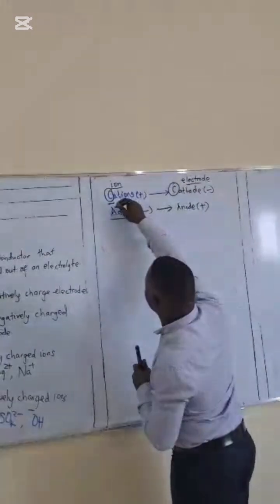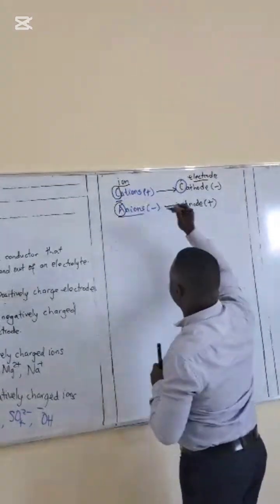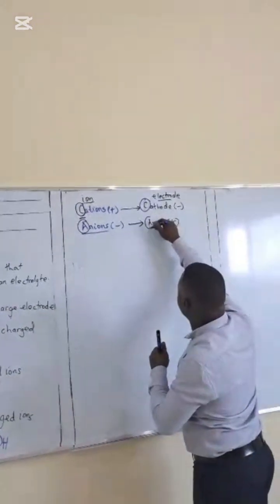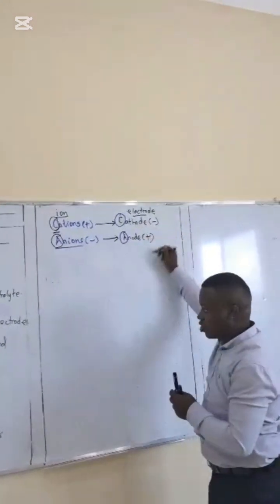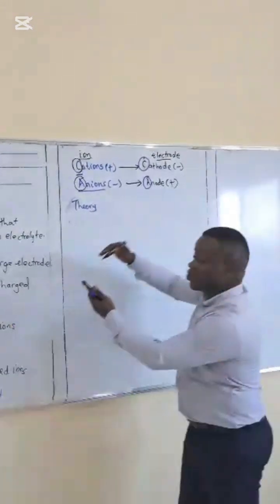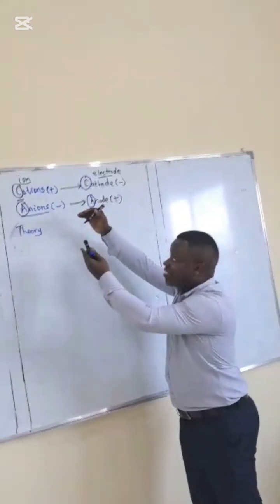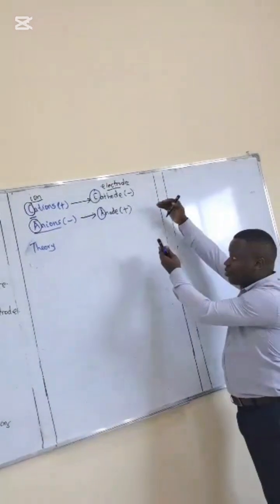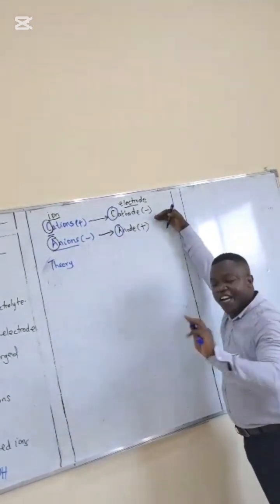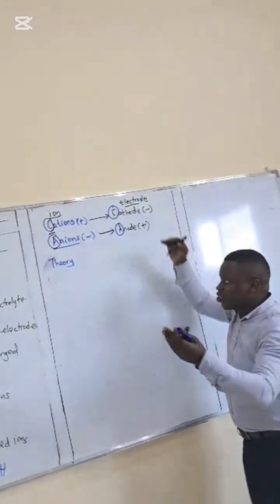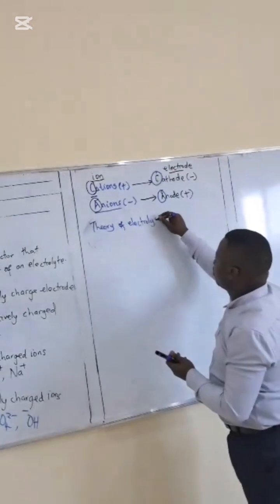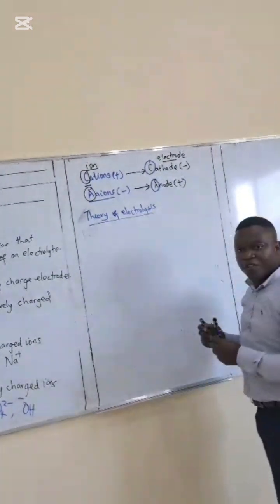The student should also know that A is for anions, negatively charged ions, and then anode is also A, the electrode which is positively charged. Have you been able to understand that cations are attracted at the cathode and anions are attracted at the anode? Now you are fit to know the theory of electrolysis. The theory of electrolysis, I'm going first of all to